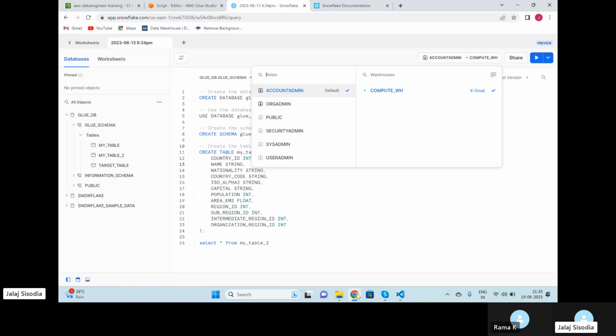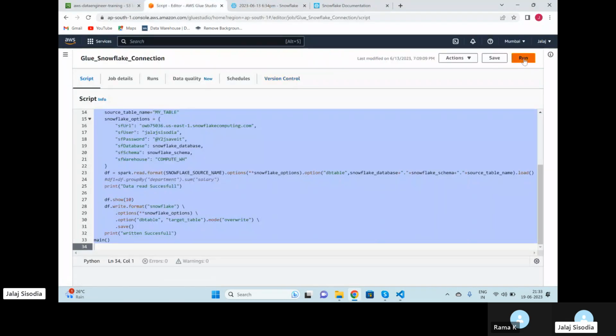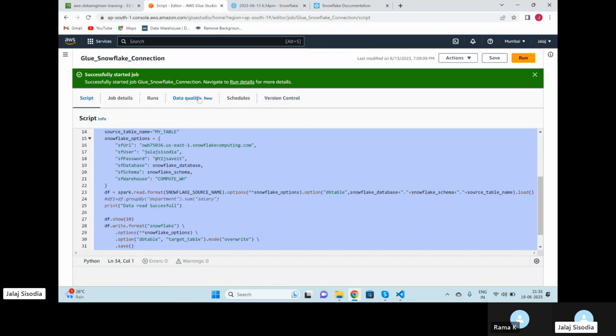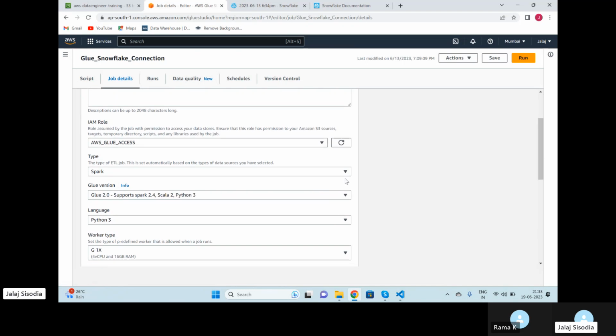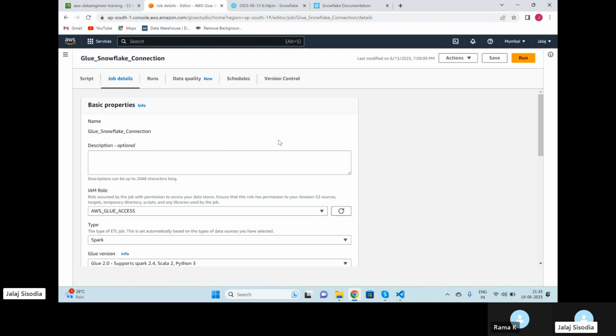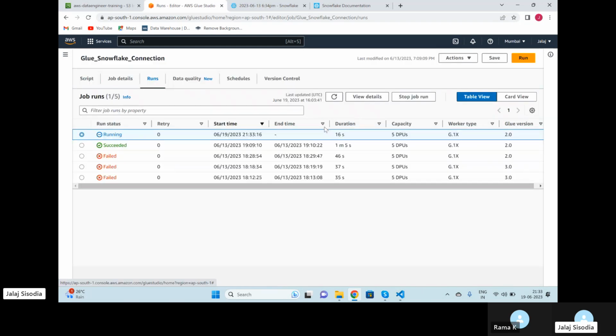So now I'm just going to come here, script, and execute this. Just one thing, the connectors that I have support Glue 2.0. By default, the Glue job you create is going to be 3.0. So just downgrade the version, or else download the latest versions of the same connector from the internet, then they will work fine with 3.0. Okay. Just come to the run part.